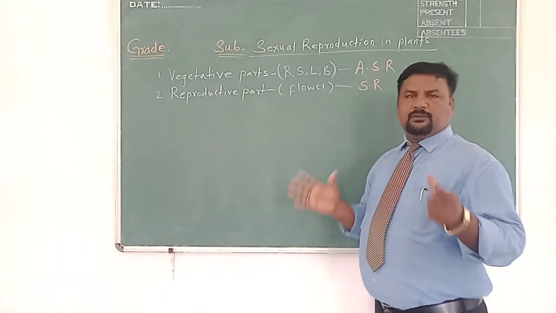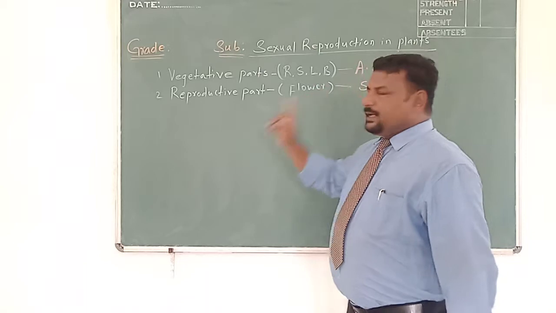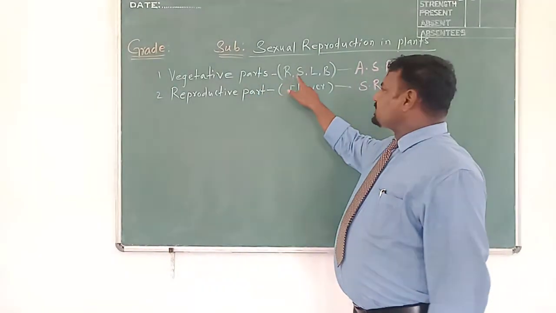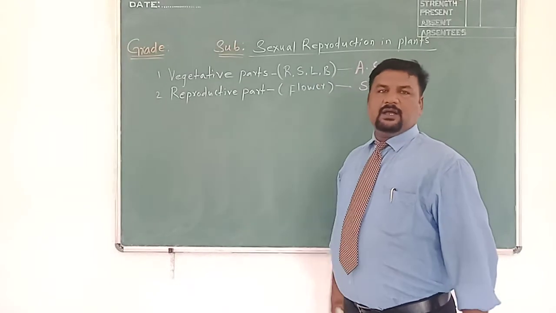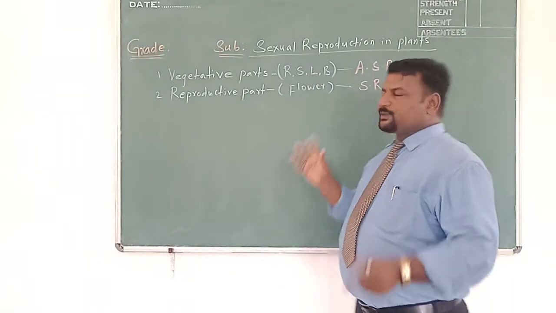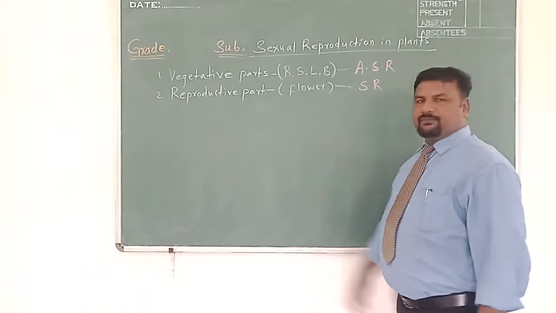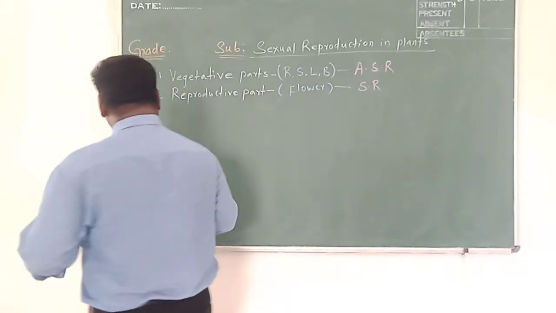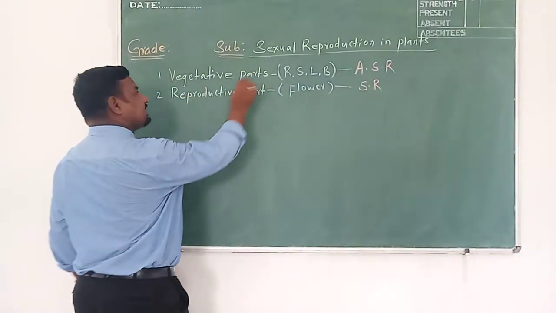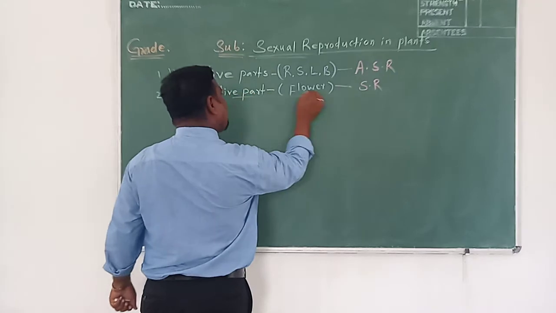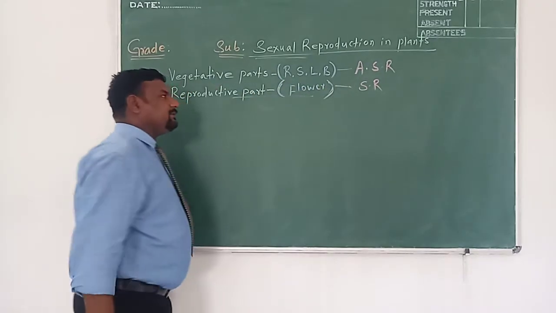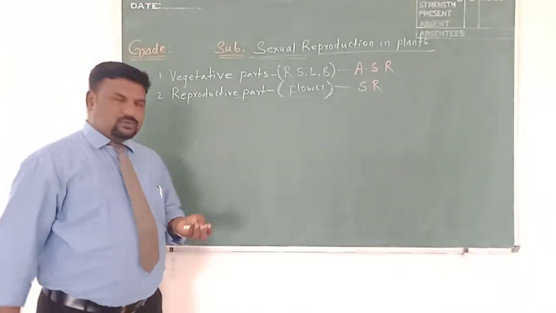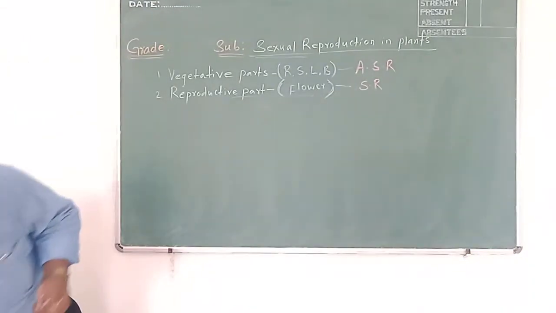So, in general, during asexual reproduction in plants, vegetative parts are involved. It may be root, stem, leaves or branches. During sexual reproduction in plants, the reproductive part is involved, that is the flower. So before we proceed to sexual reproduction in plants, as flower is a reproductive part which plays a role in sexual reproduction, we must know about flowers.